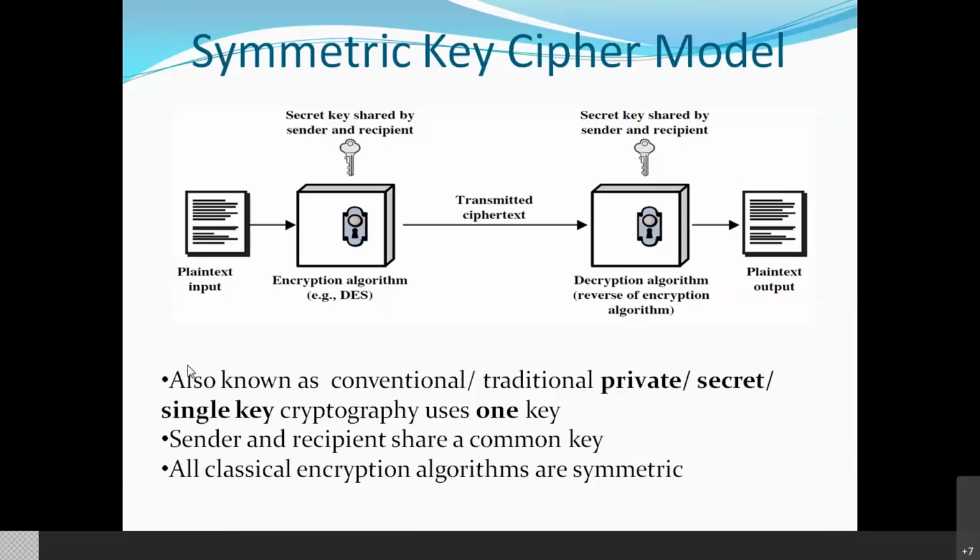Now, symmetric key has different names. It is also known as conventional key algorithm, traditional, private key algorithm, secret key algorithm, single key algorithm. So these are all different names given to the symmetric key algorithm. The feature of symmetric key is that sender and recipient share a common key, and all classical encryption algorithms are symmetric.